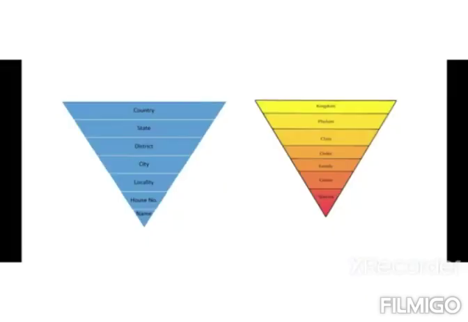So now we will try to understand the hierarchy of classification with the example of address. In an address, the biggest unit of hierarchy is country, whereas in the hierarchy of classification, the biggest unit is kingdom. Now in a country, there are many states, whereas in a kingdom, there are phylum or division. Here we are comparing state with phylum or division. We know that a state consists of many districts. Similarly, a phylum consists of small groups known as class.